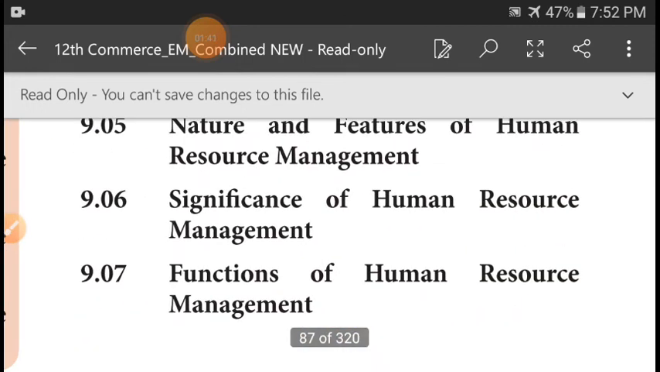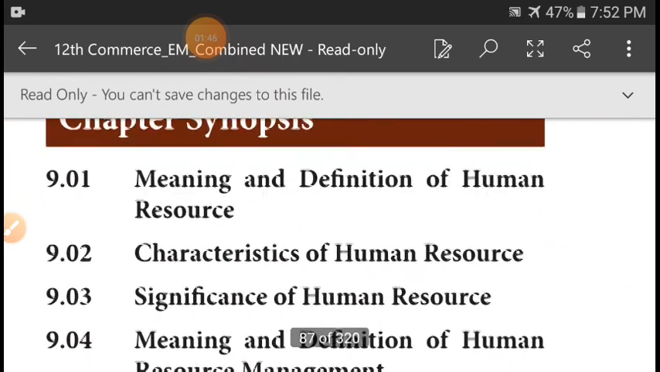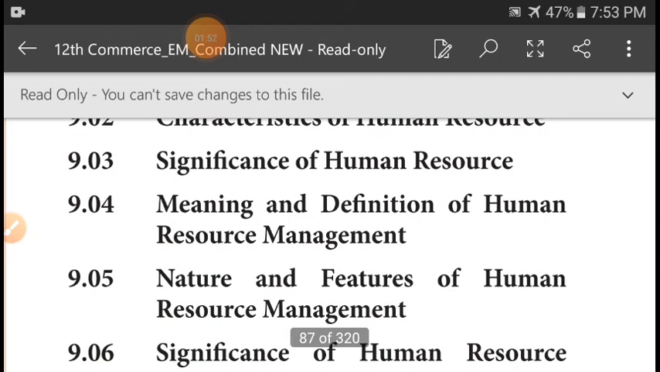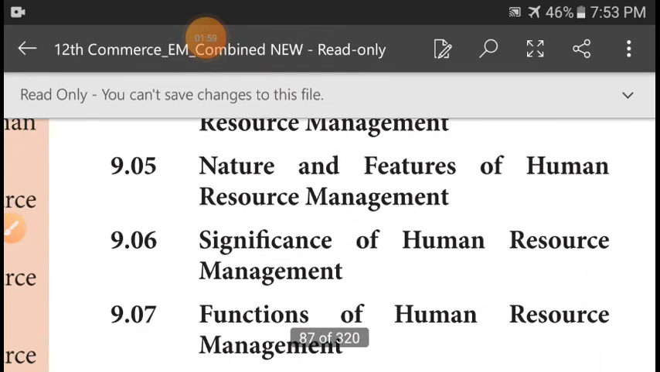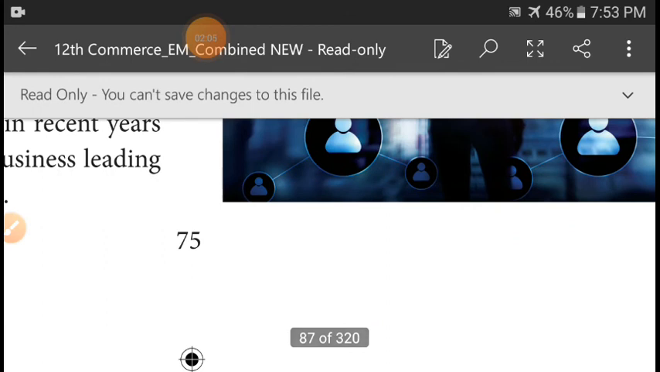In this lesson, we will study the meaning and definition of human resource, characteristics of human resource, significance of human resource, and meaning and definition of human resource management, nature and features of human resource management, significance of human resource management, and last one, functions of human resource management.